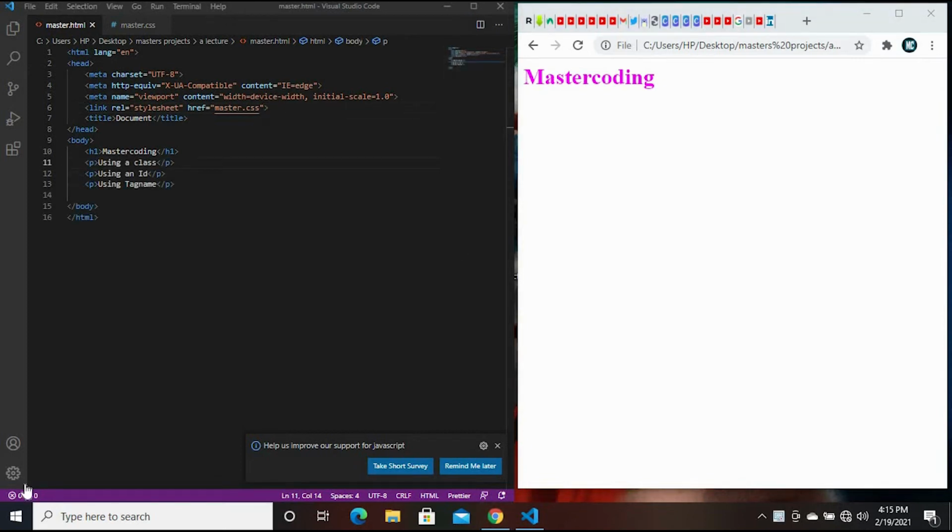I will recommend you use external CSS because it is professional to use external CSS. So next, I would like to take you through CSS selectors. First, we have class, secondly, ID, and then thirdly, tag name. We can use the class, ID or tag name for so many things, especially when you are using CSS. You need them a lot.